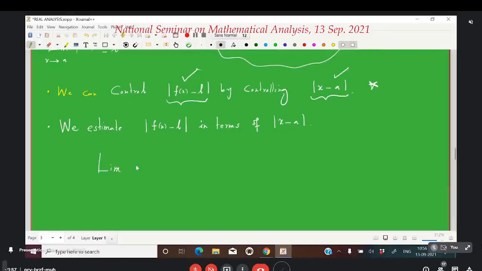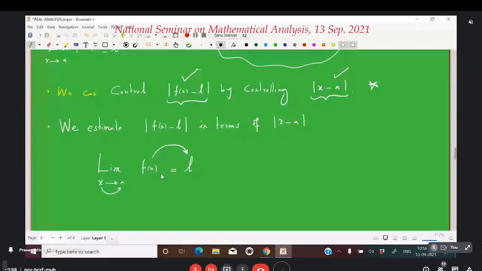Writing several times to make it clear: limit of f of x is L, x goes to A. So the limit of f of x is L when x goes to A means that we can control the distance between f of x and L by controlling the distance of x from A. The distance between f of x and L can be made any small by taking x close enough to A. This is what I mean.